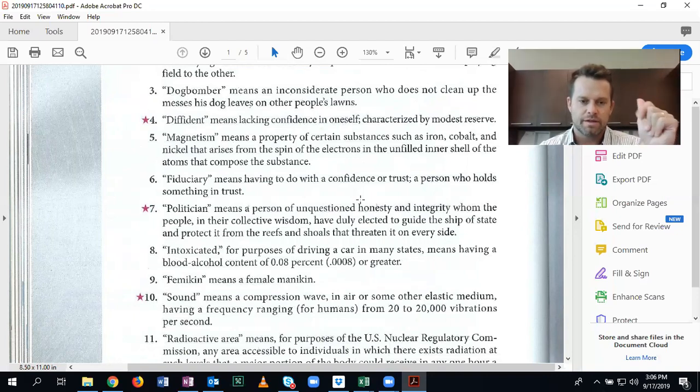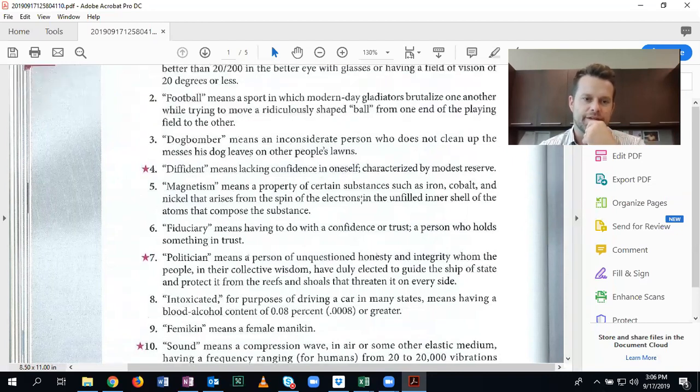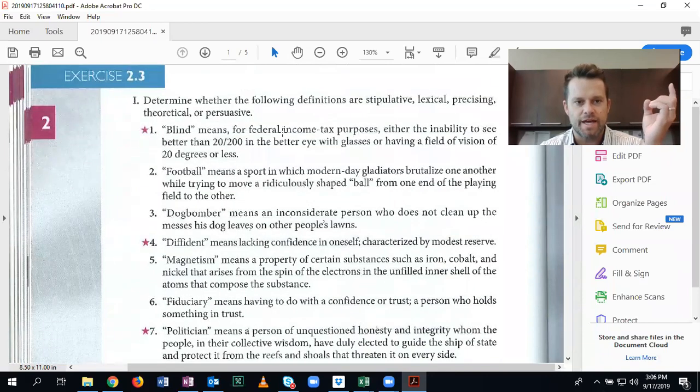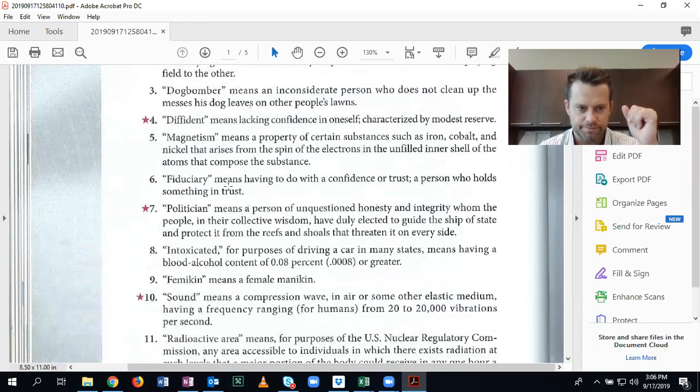Unfortunately, some of our politicians don't manifest this. And so what type of definition is that? It's a persuasive definition. This time it's positively persuasive, whereas the football definition was negatively persuasive.